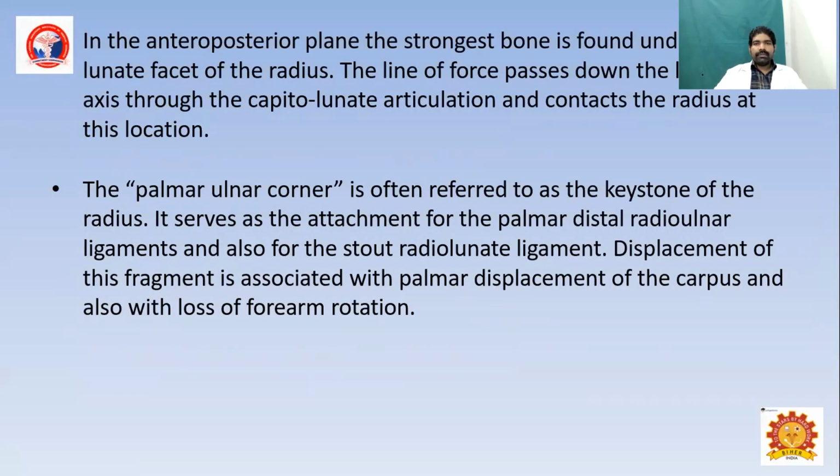In the anterior posterior plane, the strongest bone is found under the lunate facet of the radius. The line of force passes through this axis. The palmar ulnar corner is often referred to as the keystone of the radius. It serves as the attachment for the palmar distal radioulnar ligament and also for the radiolunate ligament. Displacement of this fragment is associated with palmar displacement of the carpus and also loss of forearm rotation.